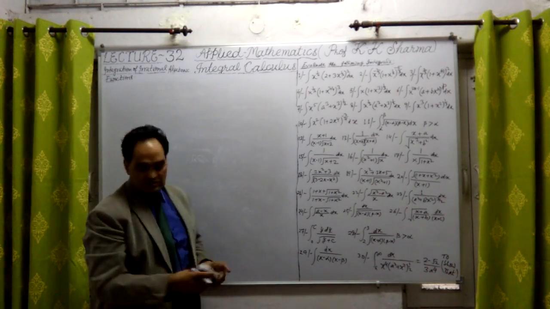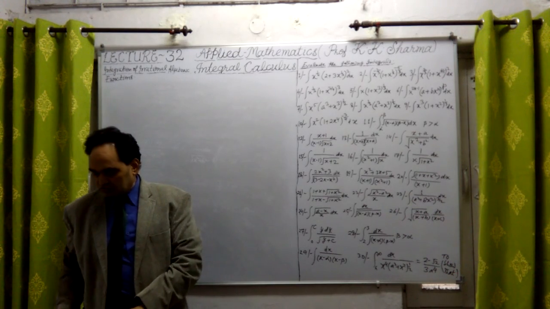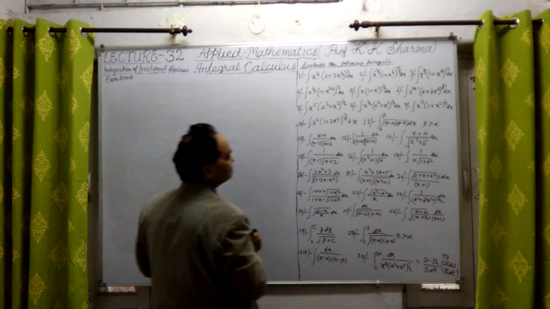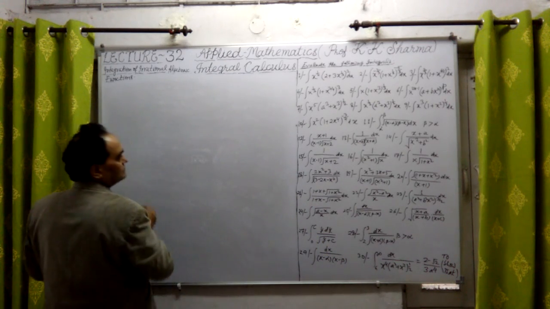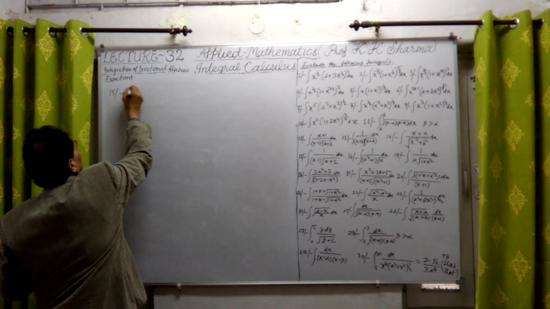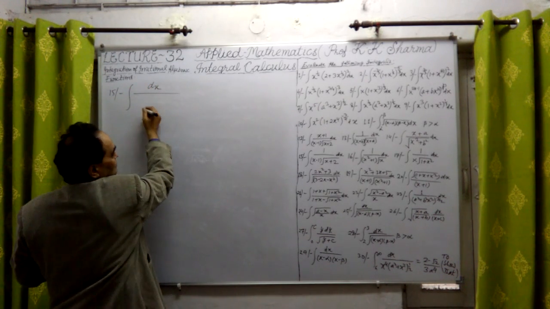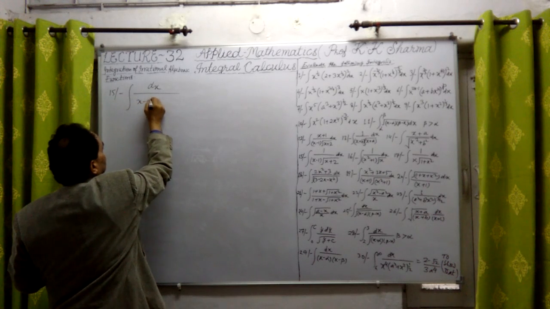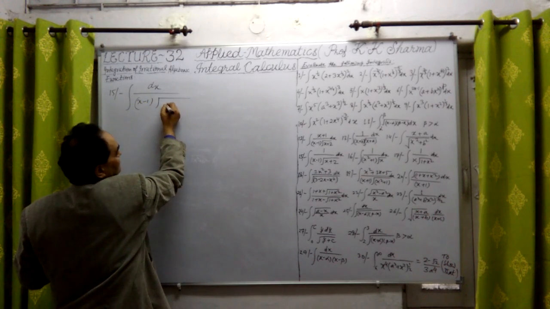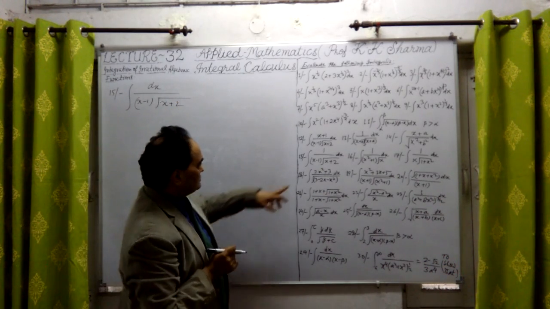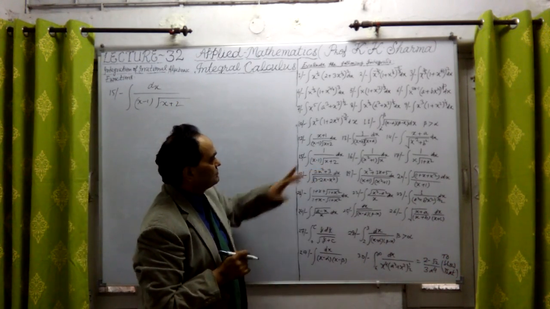Now question number 15, let's talk about. Question number 15, what does it say? Again, this is of the same type. Question number 15, integration dx upon x minus 1 under root x plus 2 dx. This is question number 15.